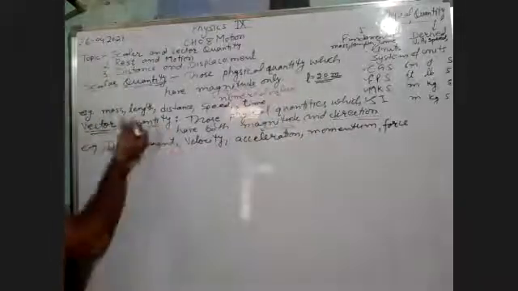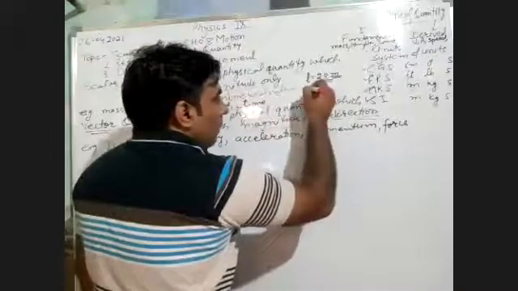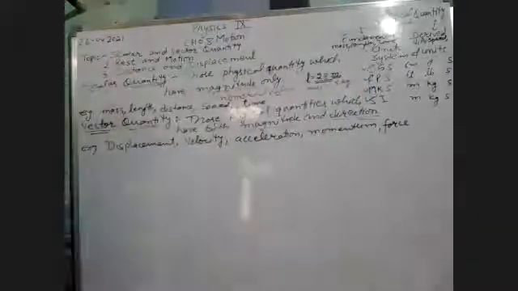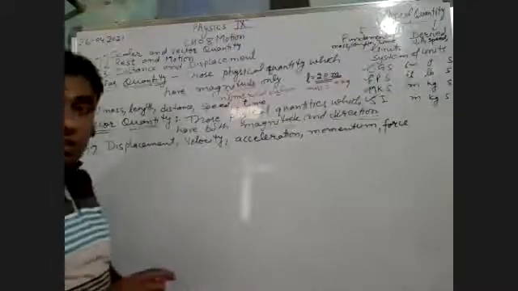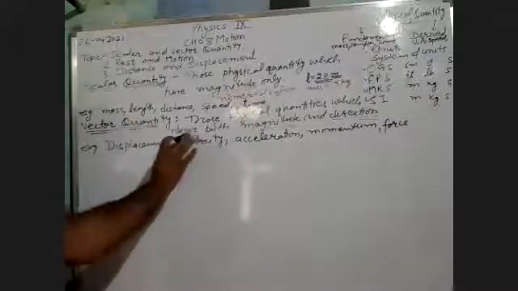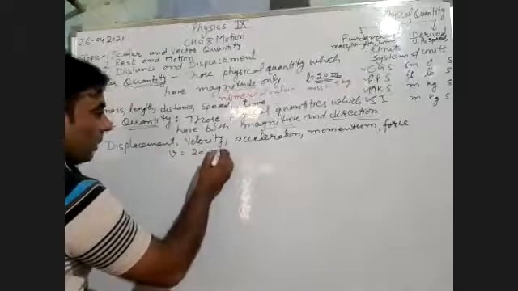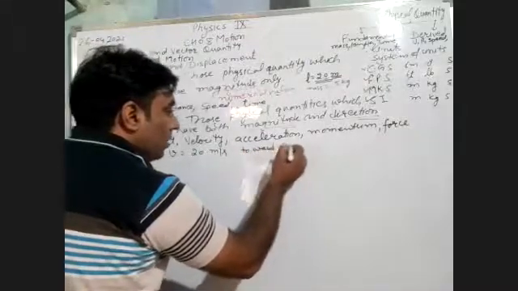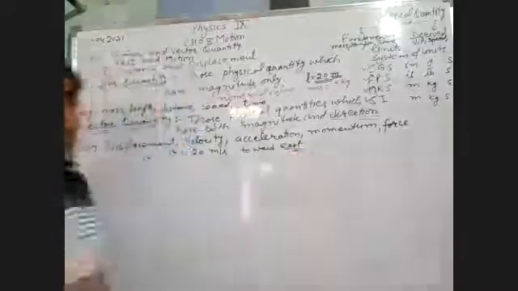In the same manner, while measuring mass, say mass is equal to 5 kg. So no particular direction is required to measure this mass of 5 kg. But while measuring displacement or velocity, say velocity is equal to 20 meters per second towards east, west or north, we have to mention the direction also.